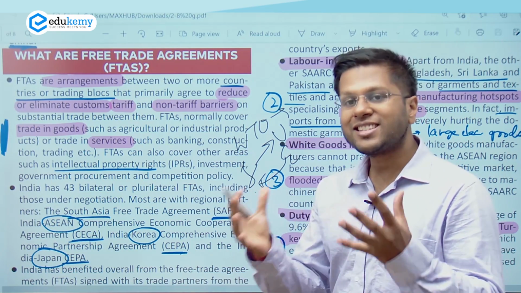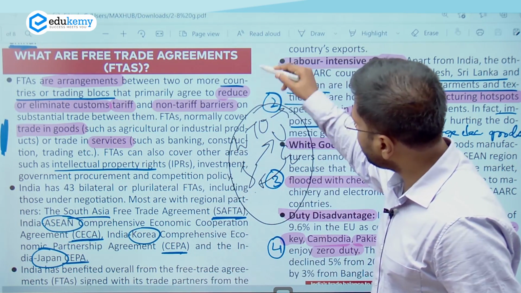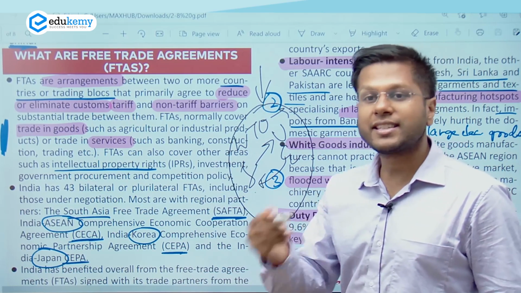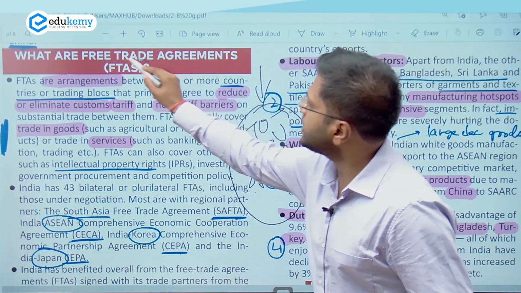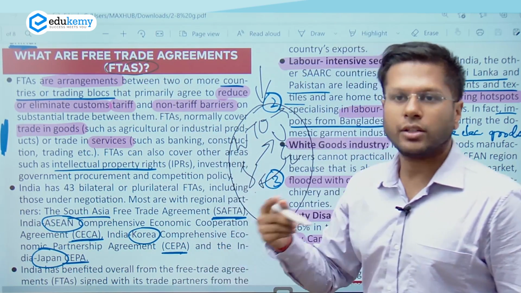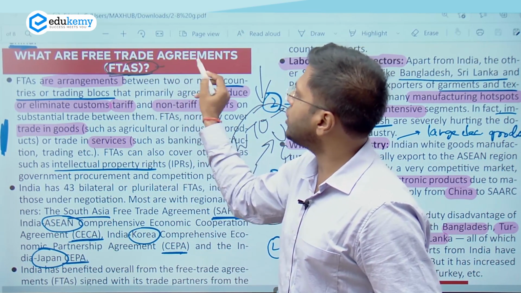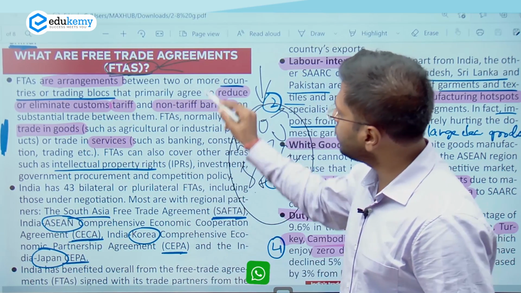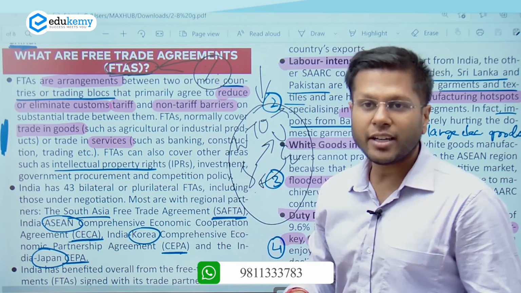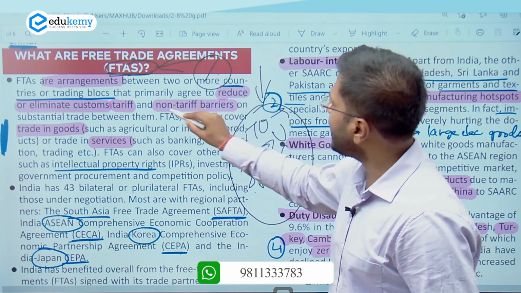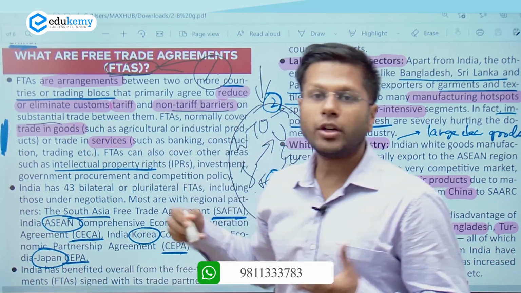However, if international global networking cannot happen, regional networking can also happen. So this is how two countries, few countries, or several countries can indulge in these kinds of agreements where they will reduce the taxation on imported products. They will ensure that non-tariff barriers are also reduced. So what are non-tariff barriers?